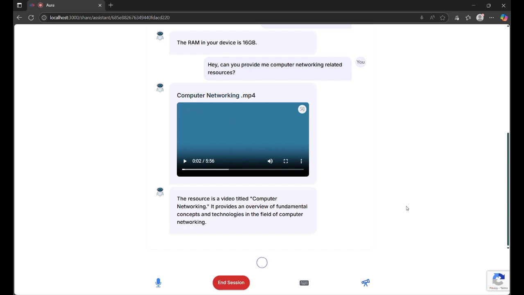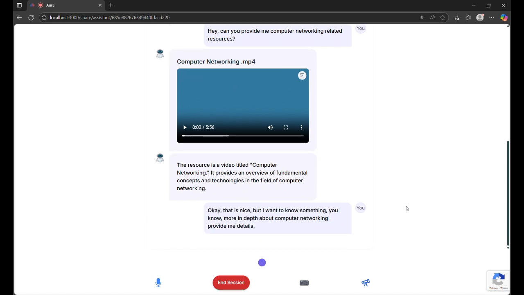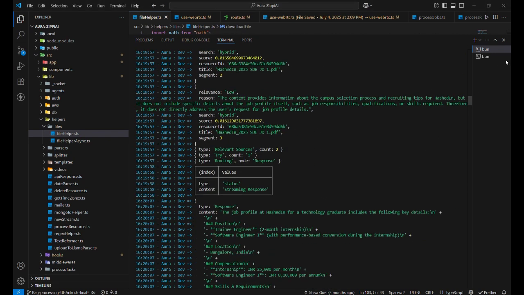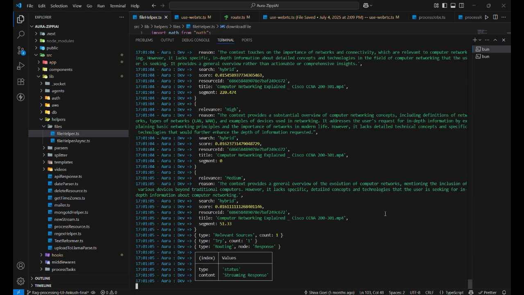Okay, that is nice, but I want to know something more in depth about computer networking. Provide me details. So now you can see what is exactly happening. So this is the RAG tool which just got called.